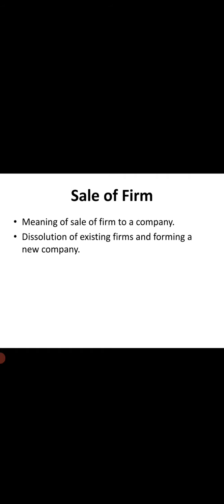The process of sale of partnership firm may be of two types. One is flotation of a new company, where a new company may be formed by dissolving an existing partnership. The second one is absorption of a firm by a company. In this case, an existing firm will be taken over by an existing joint stock company, and this process is known as absorption. In total, the sale of partnership firm is nothing but an existing firm being converted into a limited company in order to reduce their liability.